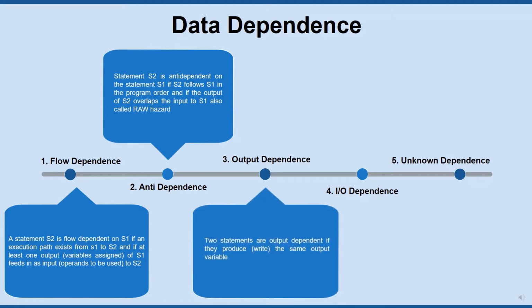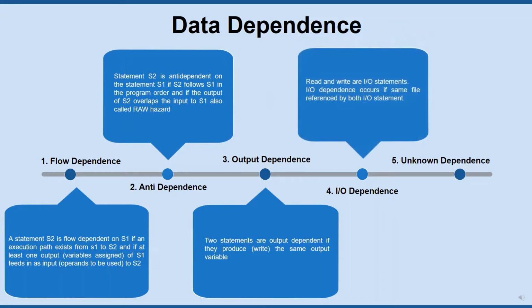Output dependence. Two statements are output dependent if they produce the same output variable. I/O dependence. Read and write are I/O statements. I/O dependence occurs not because the same variable is involved, but because the same file is being referred to by the I/O statements.